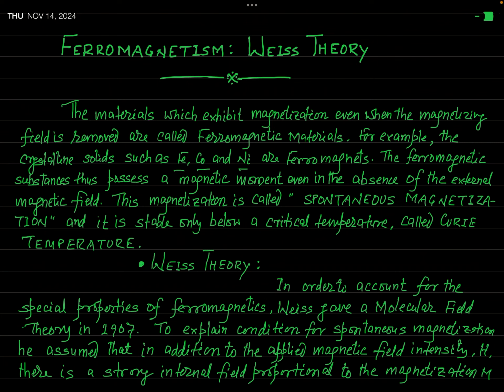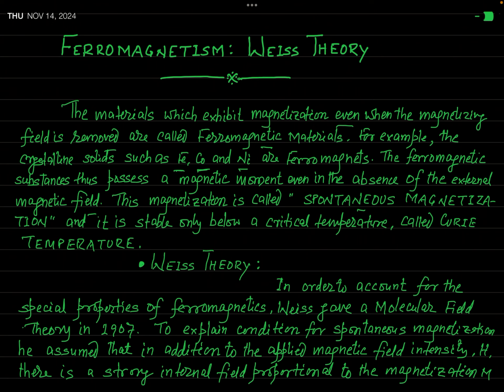So I have mentioned here that the materials which exhibit magnetization even when the magnetizing field is removed are called ferromagnetic materials. For example, as I have told you, these crystalline solids, Fe, Co and Ni are ferromagnetics. And the ferromagnetic substances possess magnetic moment even in absence of external magnetic field. And that is actually called the spontaneous magnetization.